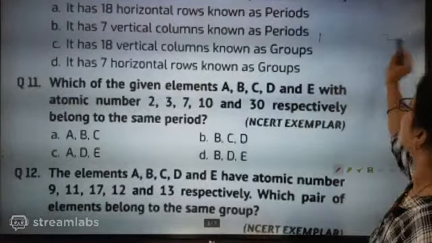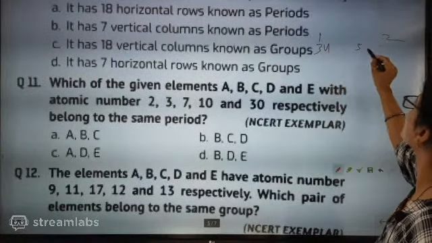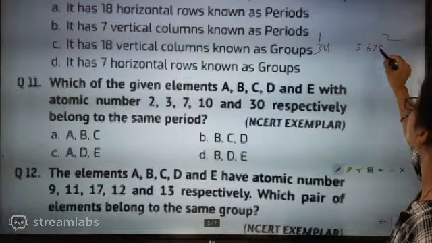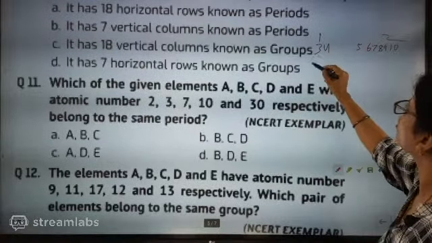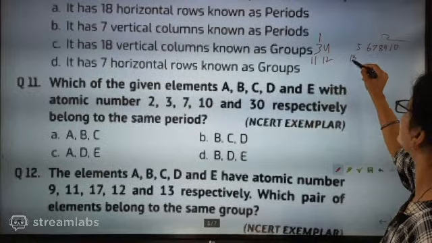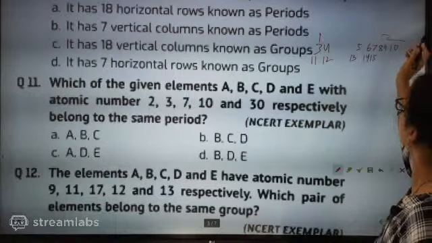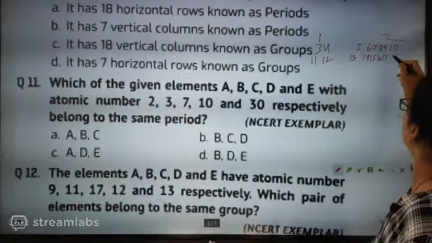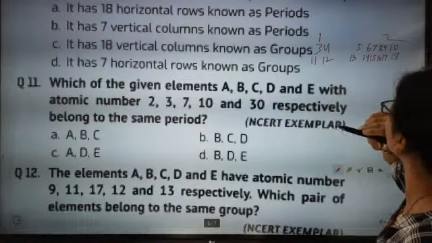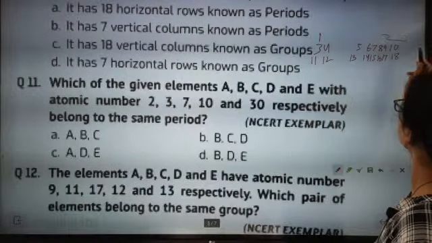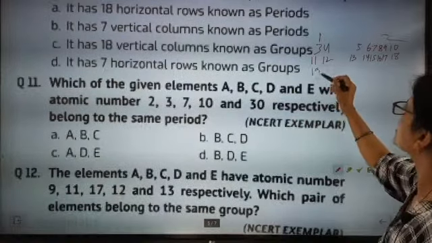Now hydrogen, helium, lithium, beryllium, boron, carbon, nitrogen, oxygen, fluorine, neon, sodium, magnesium, aluminium, silicon, phosphorus, sulfur, chlorine, argon. Till here 18 is coming: 1, 2, 3, 4, 5, 6. Okay, 18, then potassium, calcium.